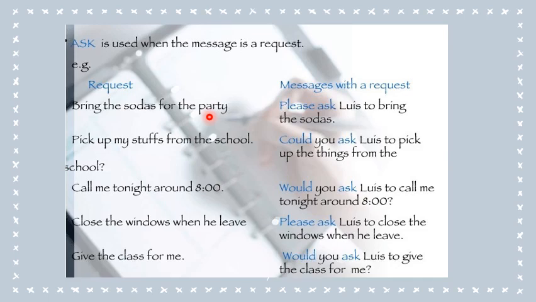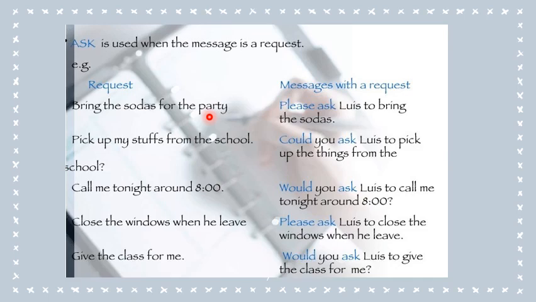We said we can say, please tell someone that, or could you tell someone that, or would you tell someone that. Here we can also use please and could and would with ask.